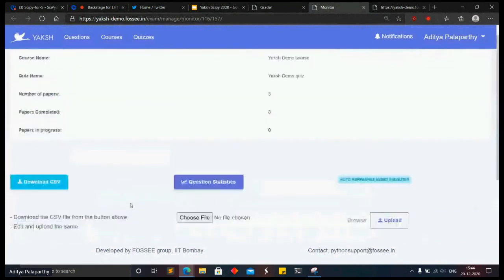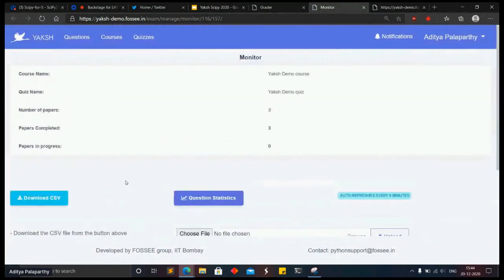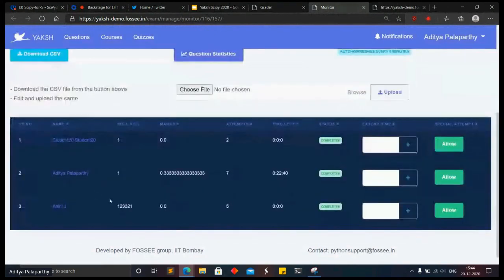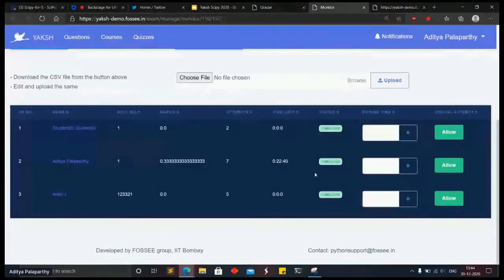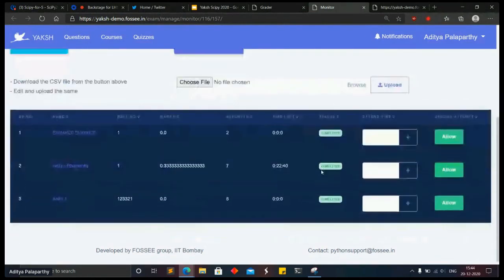So this is what the monitor interface looks like. I have 3 students who are submitting. I left the quiz in between, so the timer is still running. I can increase the time for a particular student or maybe for a bunch of students, so that if there is any issue during their quiz, I can extend it by a certain amount of time, and they can attempt it again.